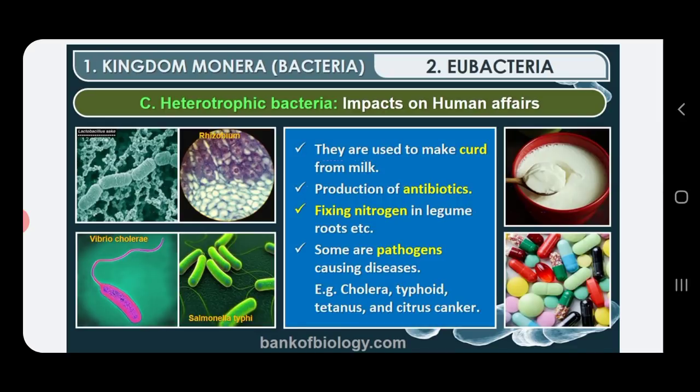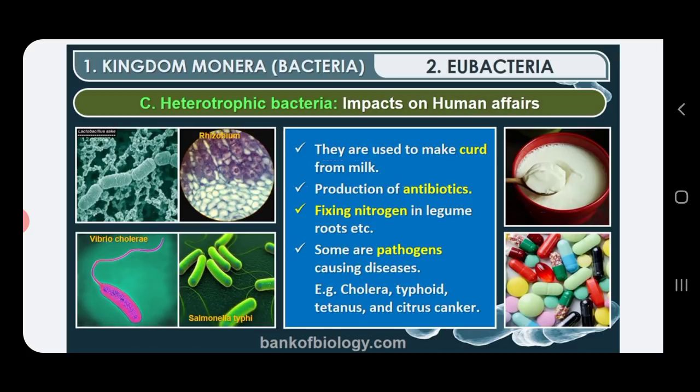Then these heterotrophic bacteria, or bacteria in general, have impacts on human beings, and the impacts may be beneficial as well as harmful.